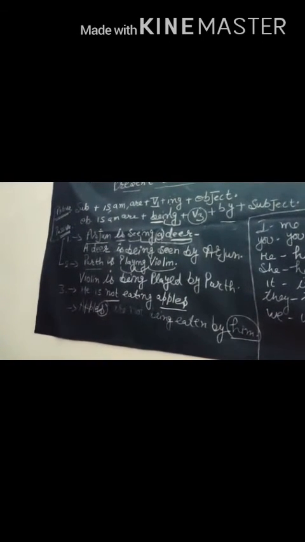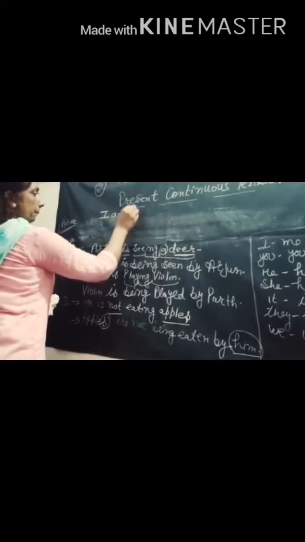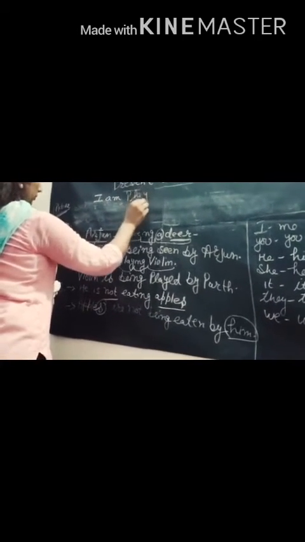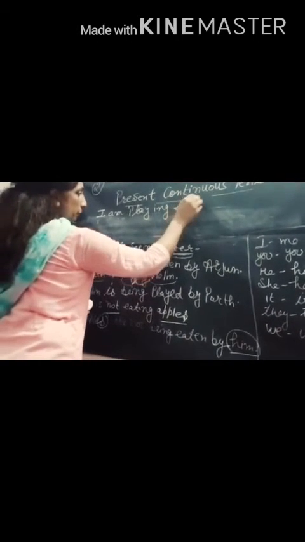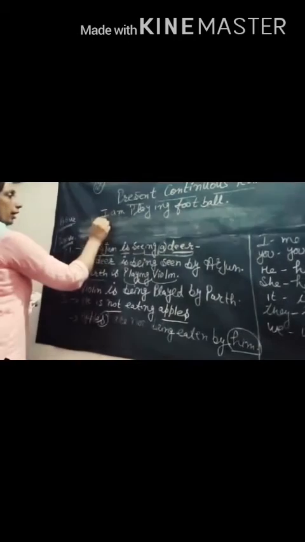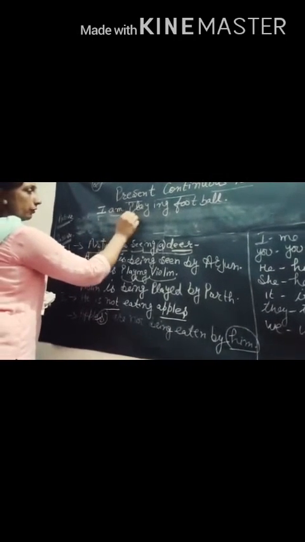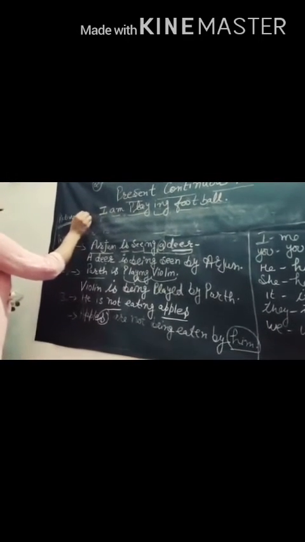Number one is: I am playing football. I subject, am helping verb, play plus ing, and football object.